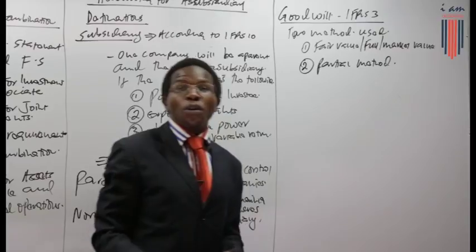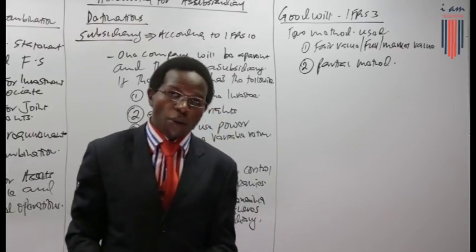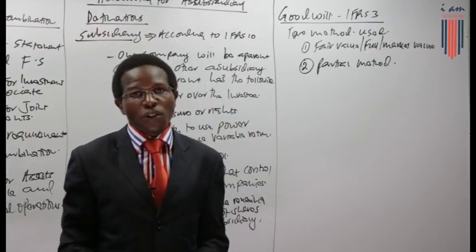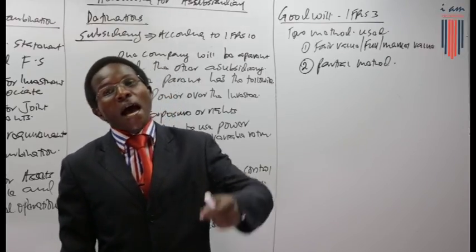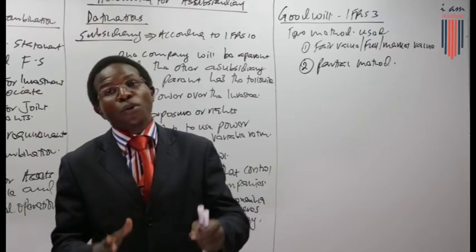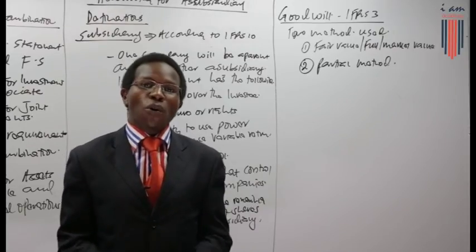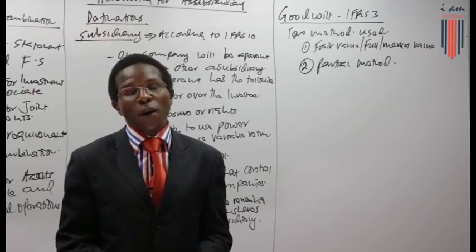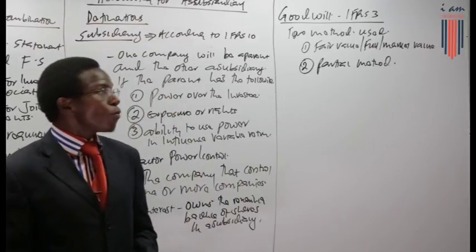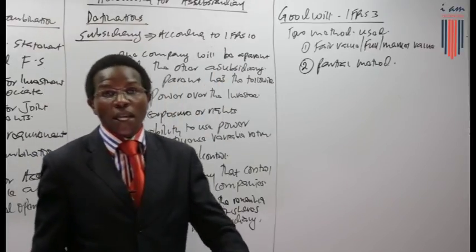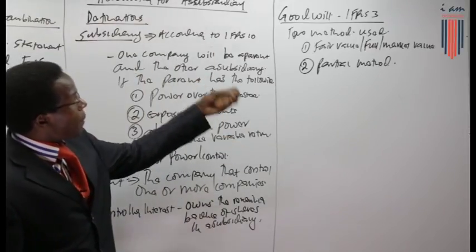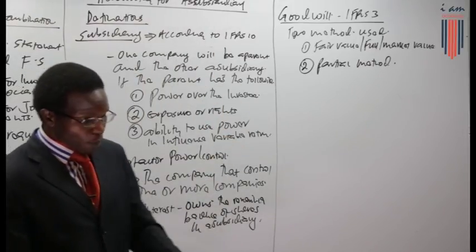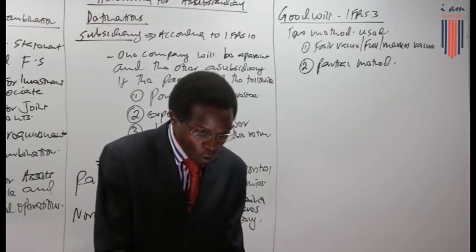The partial method can also be referred to as the proportion method. Under the proportion method, friends, we determine only goodwill attributable to the holding company on acquisition of a subsidiary. That is the partial proportion method. So don't forget that. We are going to come back to it again and explain it in detail, the fair value and the partial method in respect to determining goodwill.